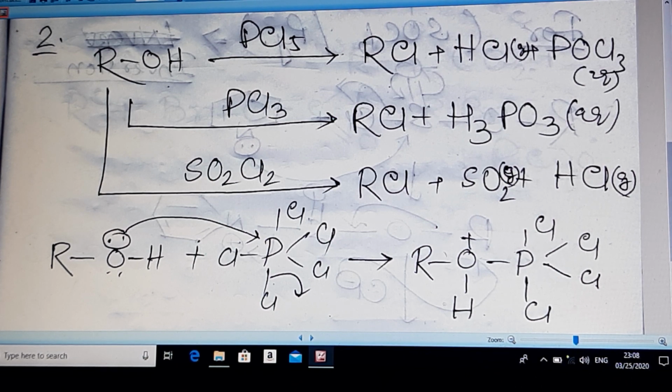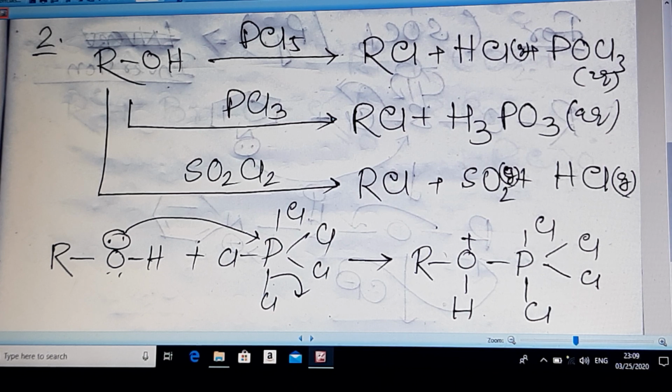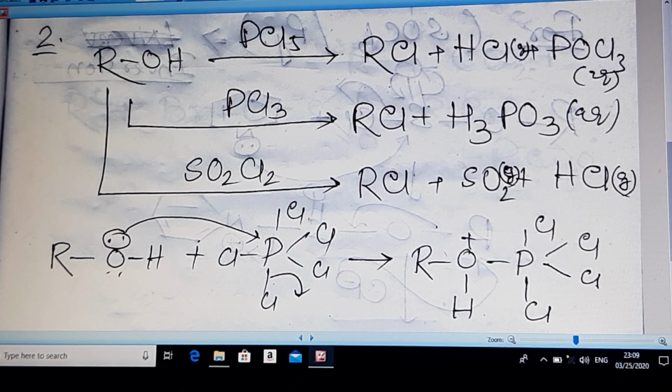In case of PCl5, gaseous HCl and POCl3 are the byproducts. In case of PCl3, phosphorous acid is the byproduct. And in case of SOCl2, thionyl chloride, when used, SO2 and HCl both are gaseous byproducts.